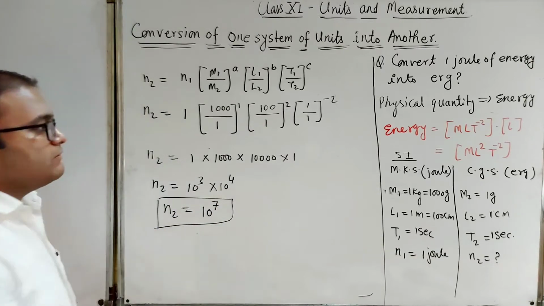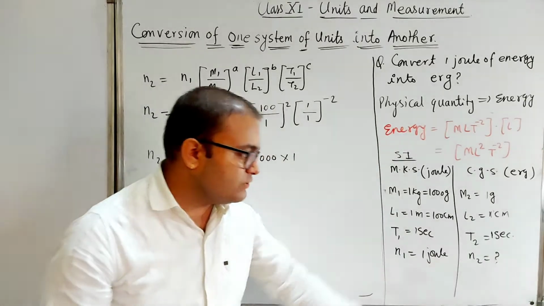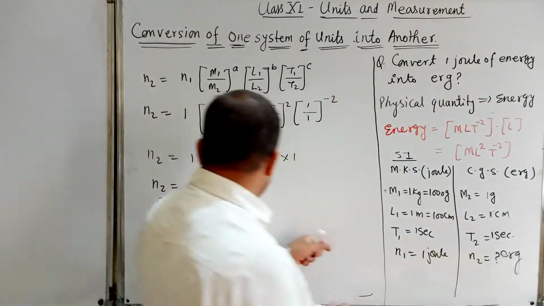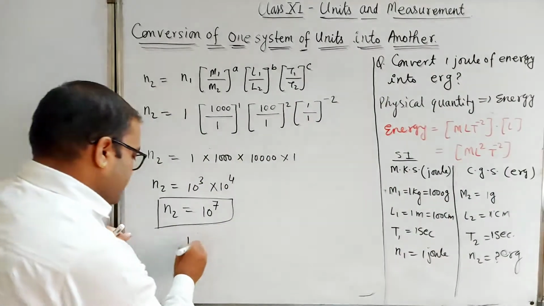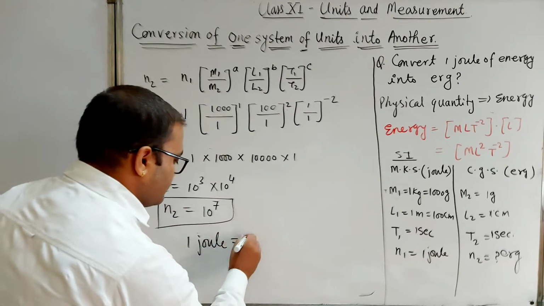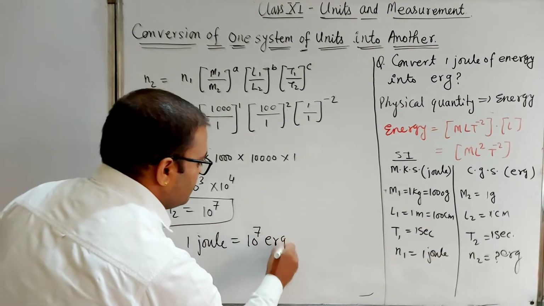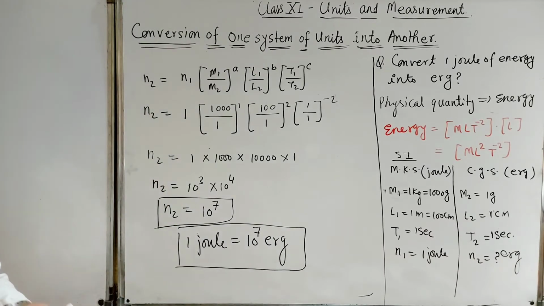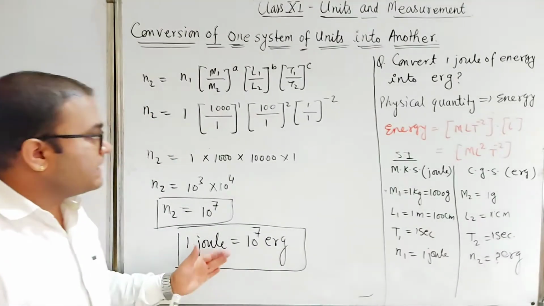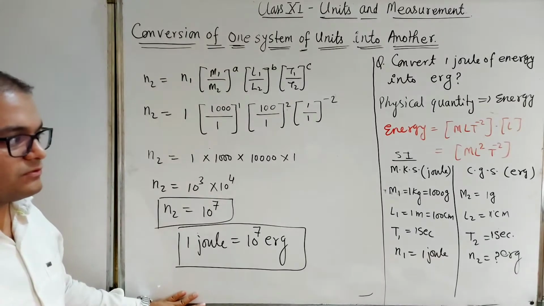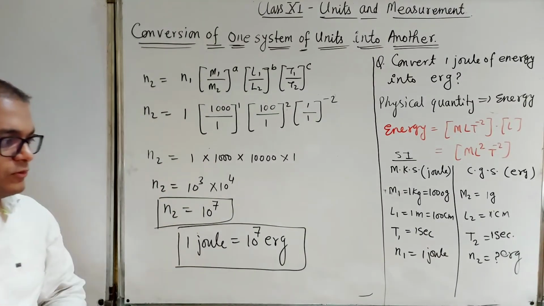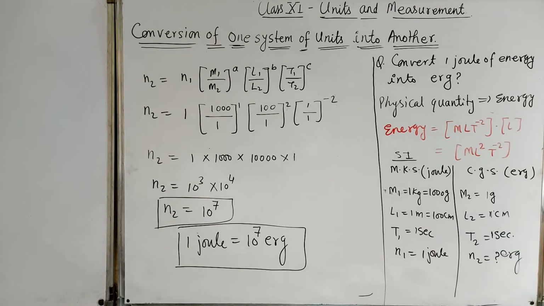What was our N1? N1 equals 1 joule, and N2 is how many erg? We got N2 as 10 to the power 7. So finally we can conclude that 1 joule equals 10 to the power 7 erg. This is the conversion of 1 joule into erg, which we did with the help of dimensional analysis. You can take a screenshot of this, then we will solve some more questions, and please try to understand it.